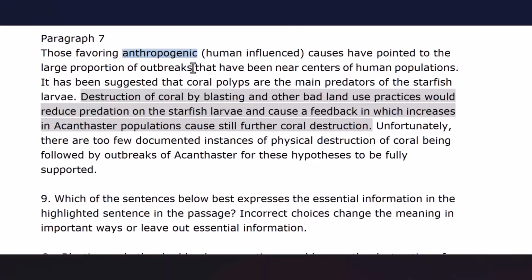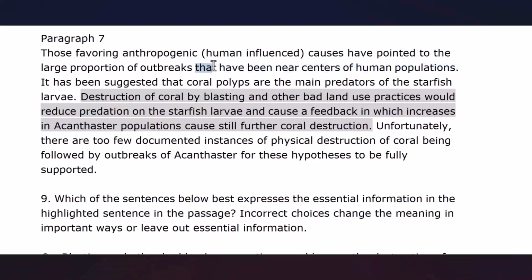In this sentence, for adding more fluency, we can eliminate this relative pronoun. That here is a relative pronoun. This is actually a relative clause.